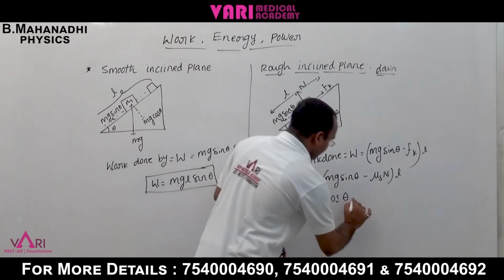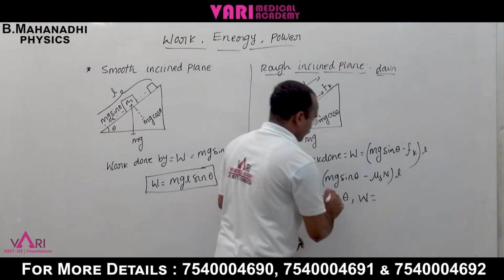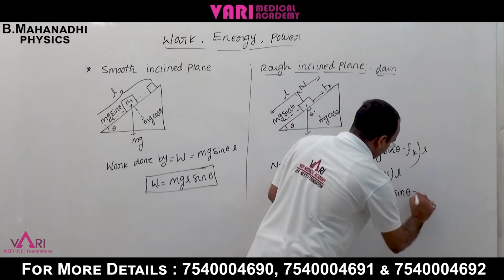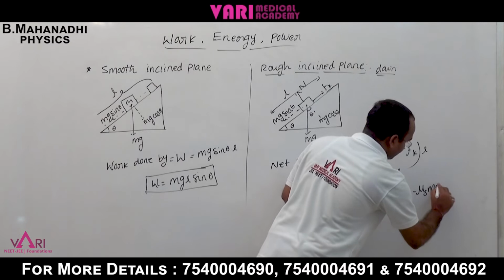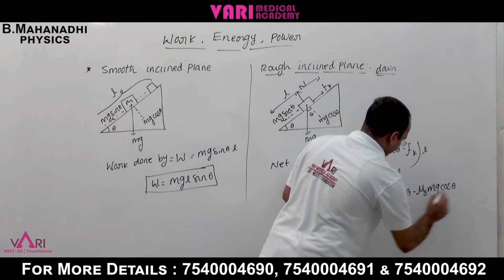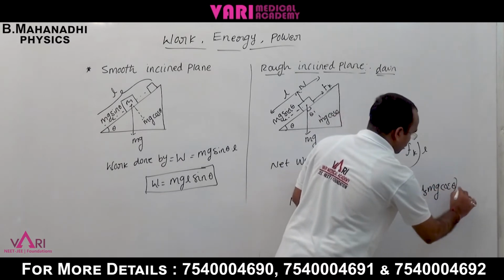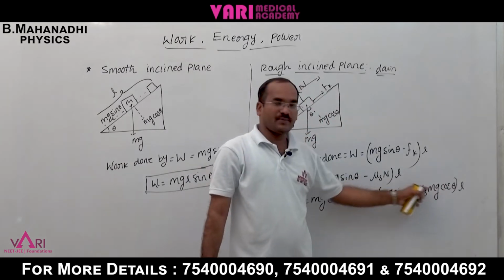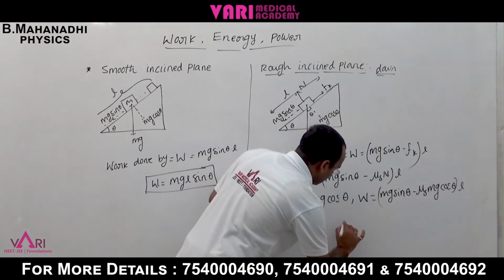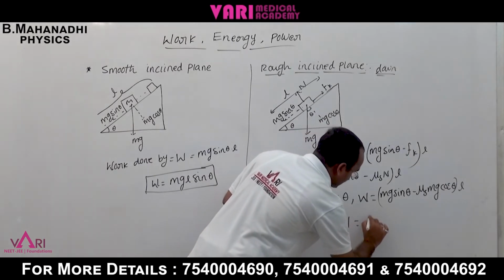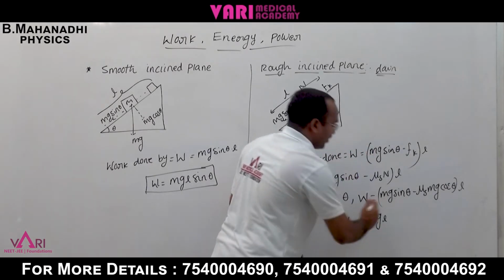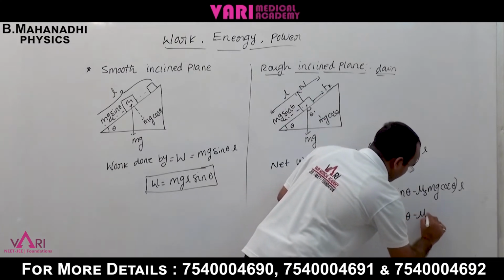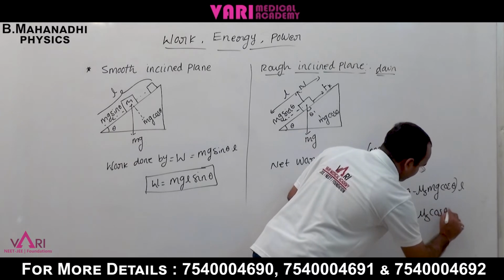Substituting mg cos theta, W is equal to mg sin theta minus mu s mg cos theta into L. Here mg is common outside, so W is equal to mgL, with L common outside, into sin theta minus mu s cos theta.